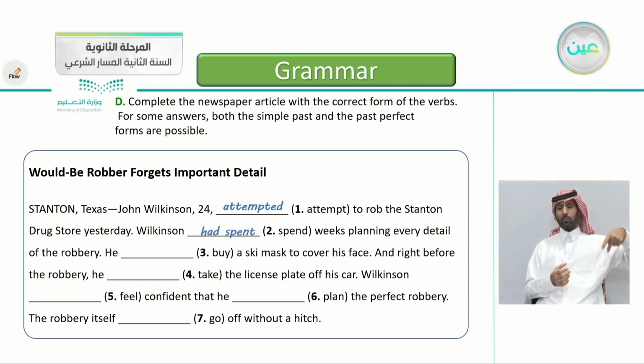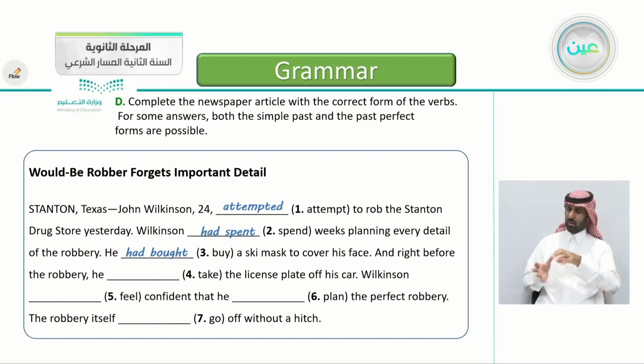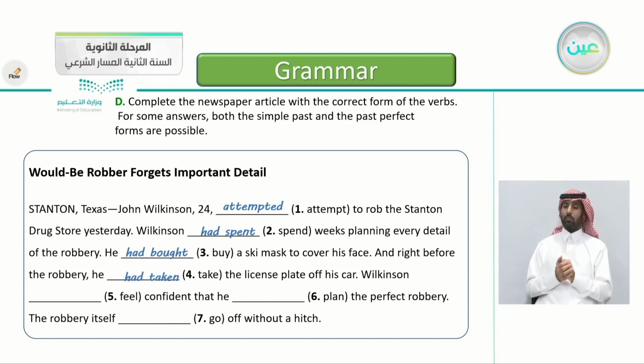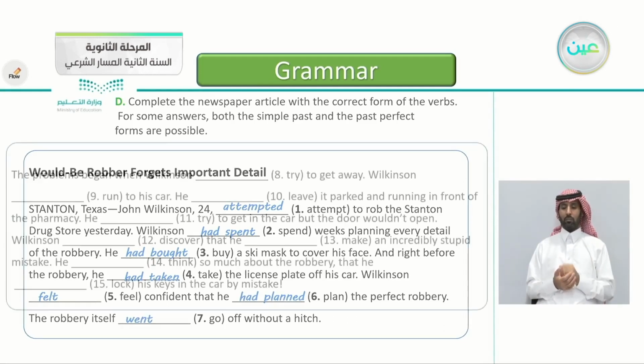What about number three? He buy a ski mask to cover his face. Excellent. He had bought. And right before the robbery, that's correct, he had taken the license plate off his car. Wilkinson feel confident that he planned the perfect robbery. Five and six. Very good. He felt confident that he had planned the perfect robbery. The robbery itself went off without a hitch.